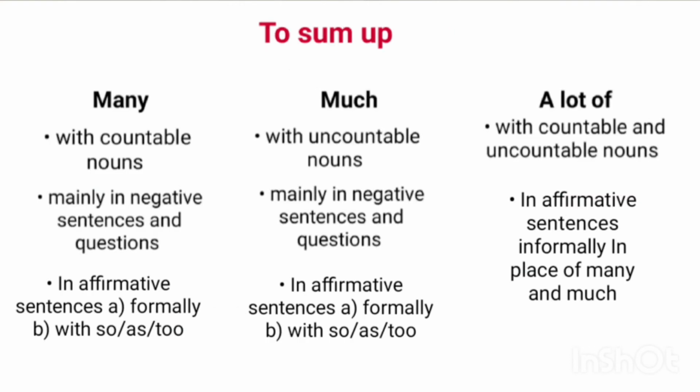Now, summing up what we have done, many is used with countable nouns, much with uncountable nouns, and a lot of with both countable and uncountable nouns. Both many and much are used mainly in negative sentences and questions. They can also be used in affirmative sentences while writing formally and when they are preceded by so, as, or too. A lot of is used in affirmative sentences informally in place of many and much.